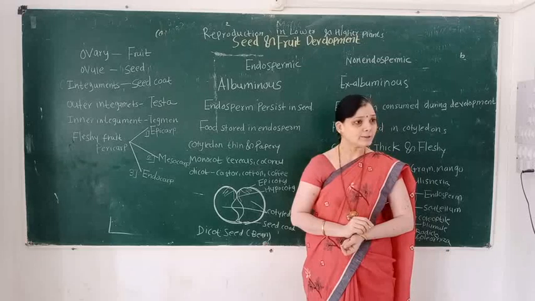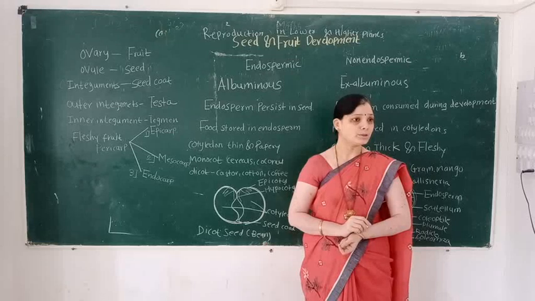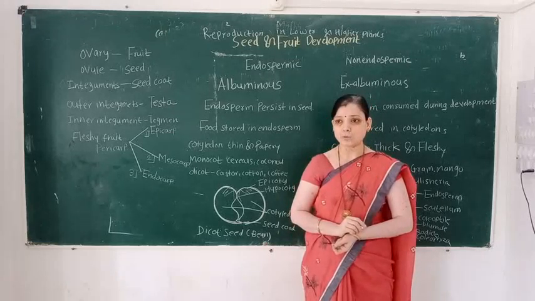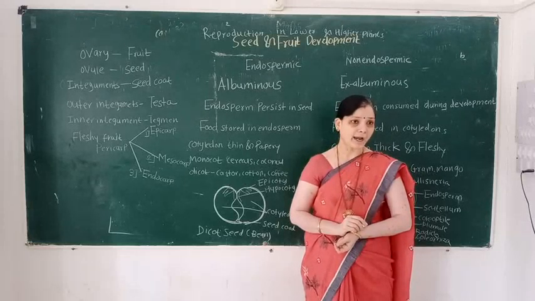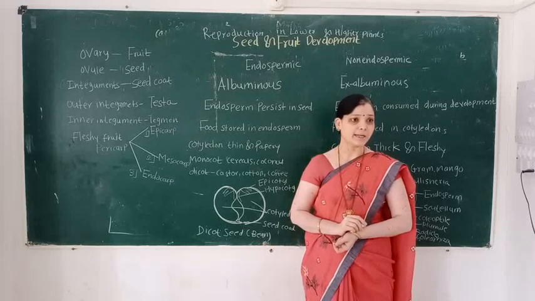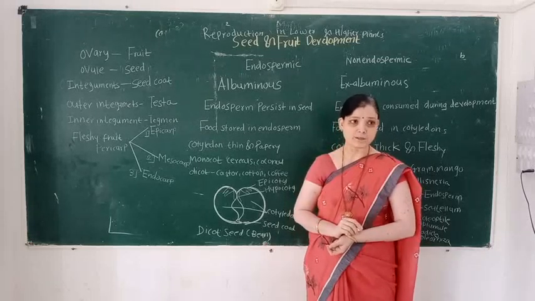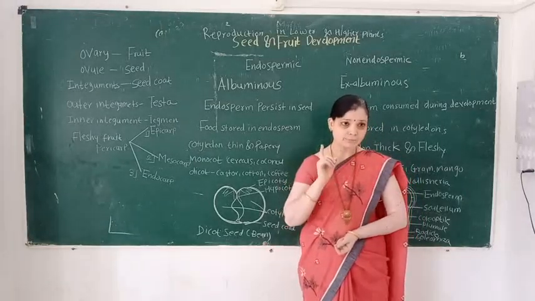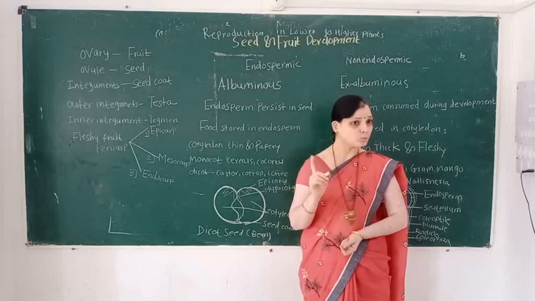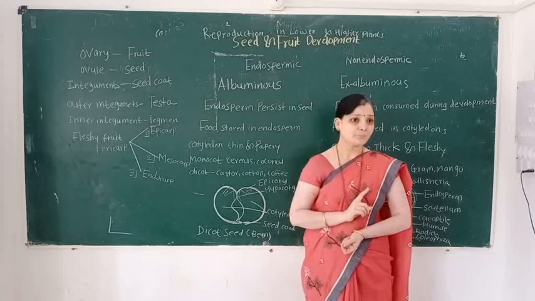So the outer integument gets converted into the outer seed coat, called the testa, and the inner integument gets converted into the tegmen. Outer testa, inner tegmen. Then the ovary wall gets converted into the fruit wall. This fruit wall is known as the pericarp.